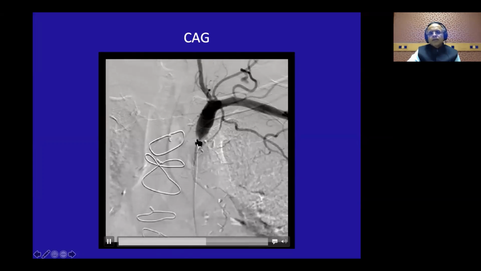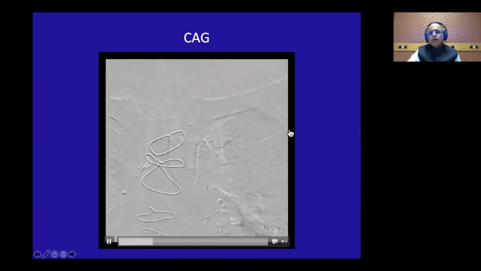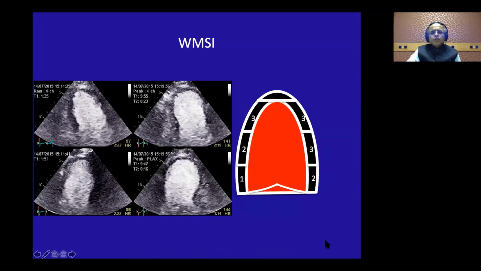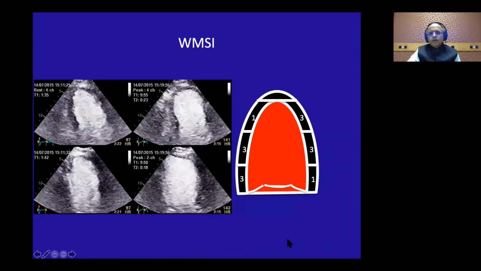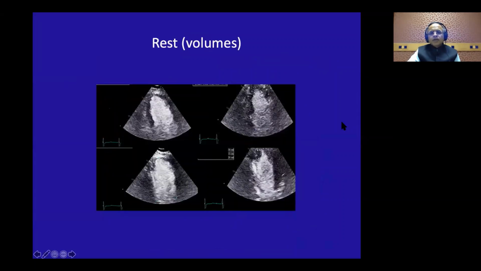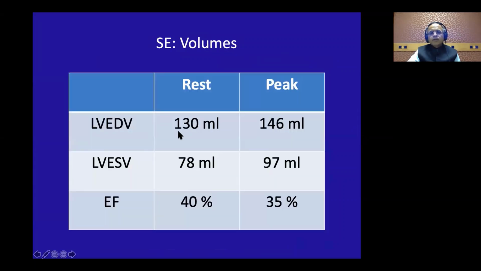So we just put a stent in the left subclavian artery and coiled that intercostal vessel, and he was absolutely symptom free. We look at his wall motion score index on these cartoons, and it is 38/16, which is 2.3. Look at his rest volumes and his peak volumes: his end diastolic volume is increasing from 130 to 146, end systolic volume is increasing from 70 to 97, and the EF is falling by 5%. So he was actually very, very high risk. Stress echo not only told us that his dyspnea is cardiac, but that it is ischemic, and we have to look for some other cause.